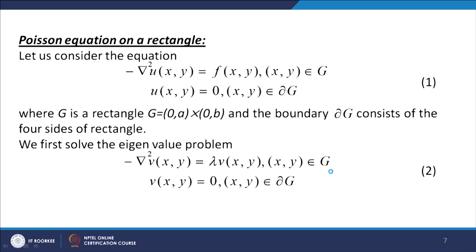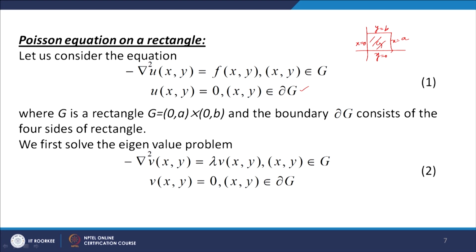Now let us consider Poisson equation on a rectangle. Let us consider the Poisson equation minus del square u(x,y) equal to f(x,y), where (x,y) belongs to G. G is a rectangle 0 to a cross 0 to b. This is y equal to 0, this is y equal to b, here is x equal to 0, x equal to a. G denotes the interior of this rectangle, and the boundary consisting of the 4 sides of the rectangle is del G.